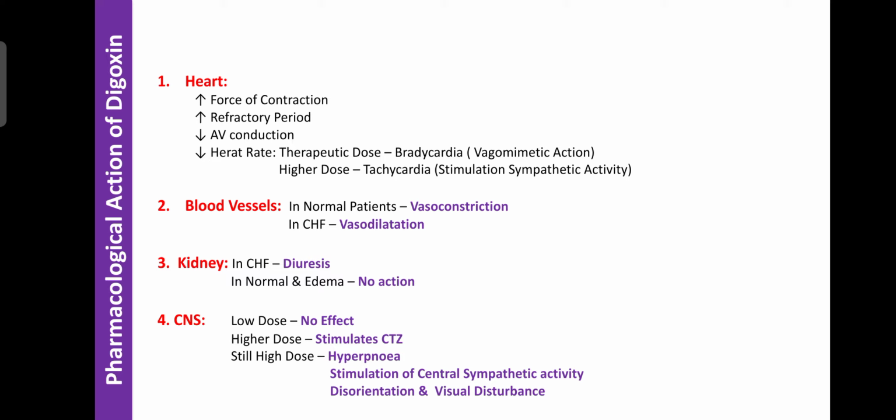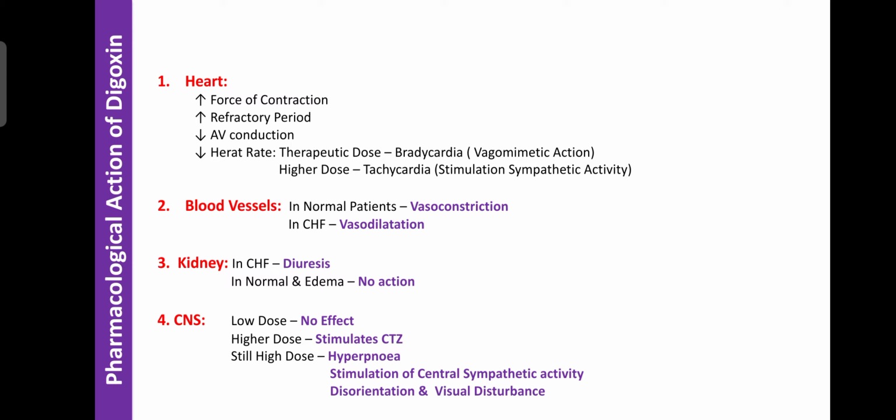Regarding the CNS, in low doses it does not have any effect on the CNS, but in higher doses it can stimulate the CTZ. Due to stimulation of the CTZ in the medulla oblongata, digoxin can cause nausea and vomiting. The CTZ is nothing but the chemoreceptor trigger zone, which is involved in causing nausea and vomiting. So a higher dose of digoxin can stimulate the CTZ, and due to that the person suffers from nausea and vomiting.